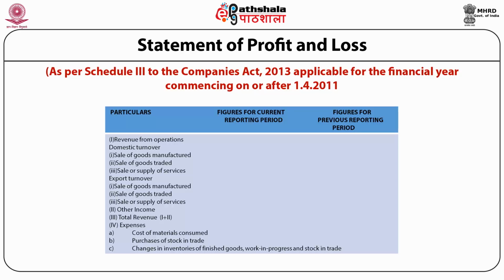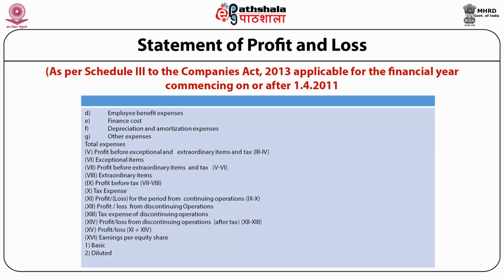The fourth point is related with the expenses. Expenses include cost of material consumed, purchases of stock in trade, changes in inventories of finished goods, work in progress, and stock in trade, employee benefit expenses, finance cost, depreciation and amortization expenses, other expenses.